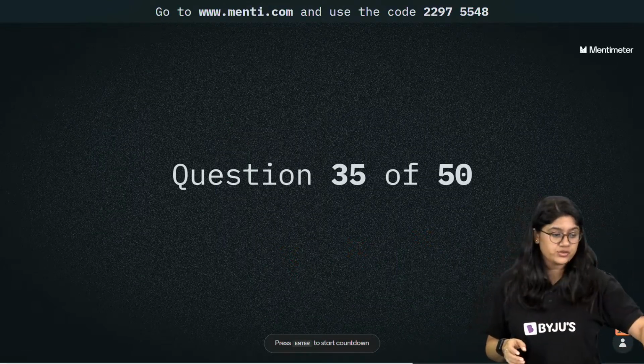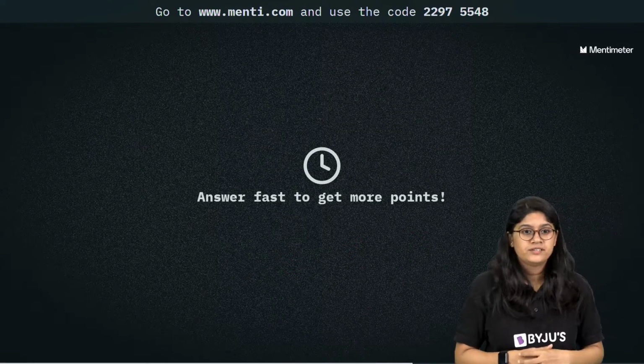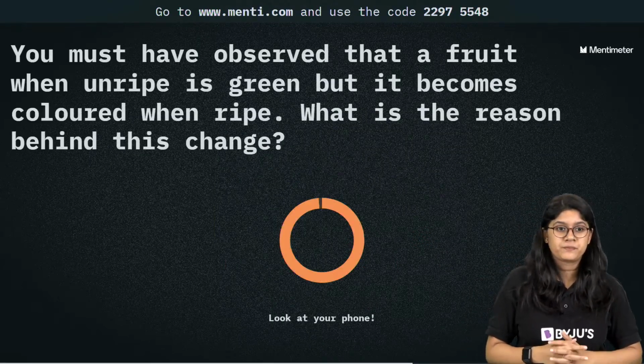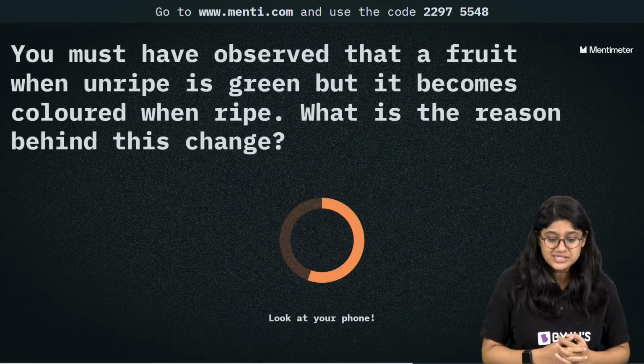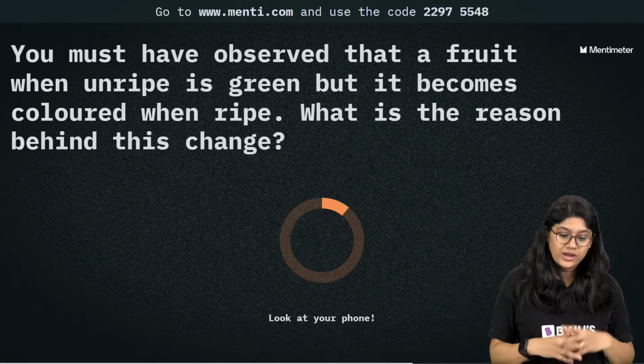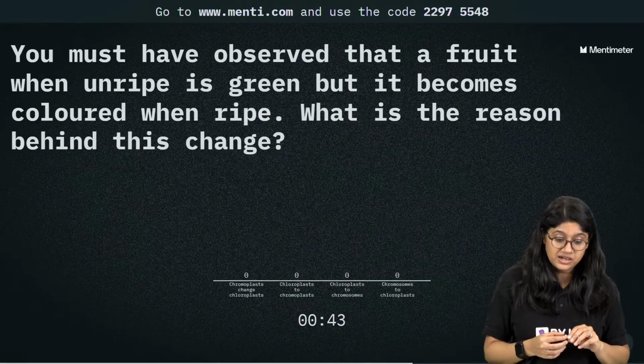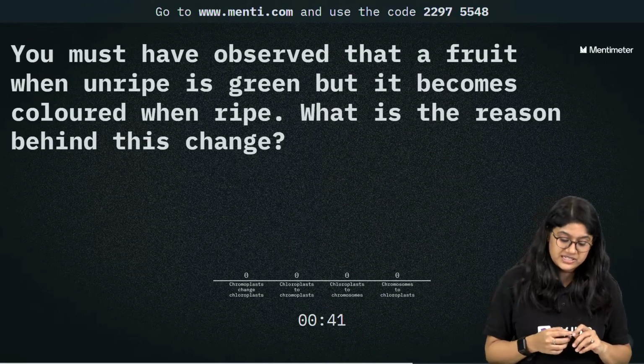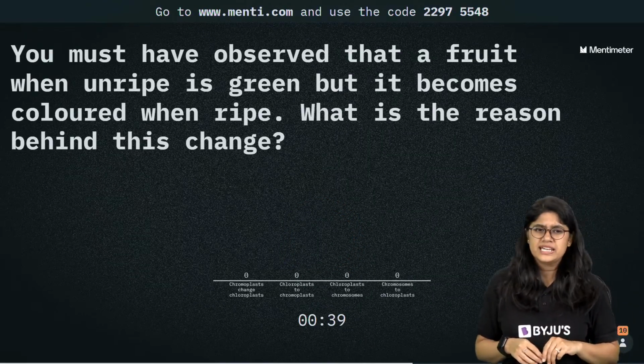Question 35, everyone, on your screen. Here we go. You must have observed that a fruit when unripe is green but it becomes colored when ripe. What is the reason behind this change? Easy peasy question.